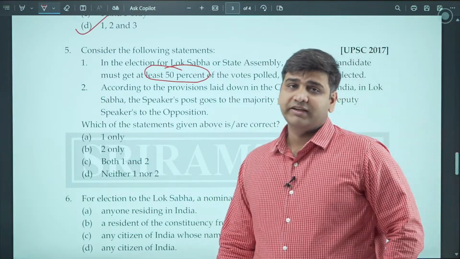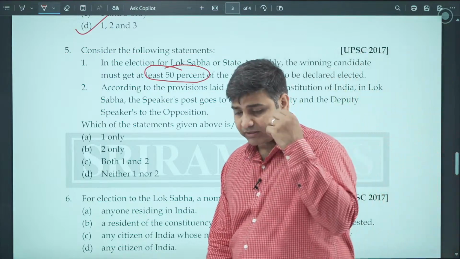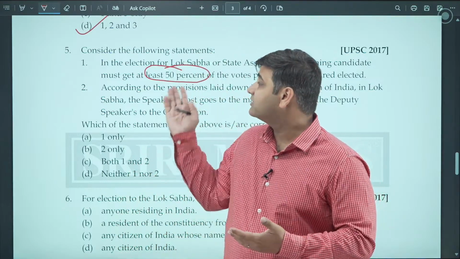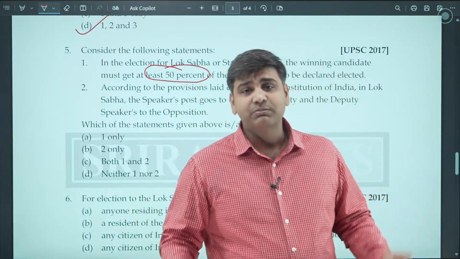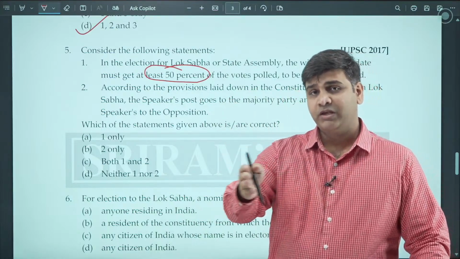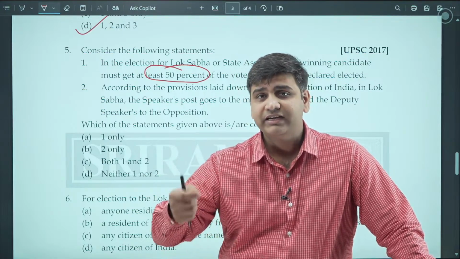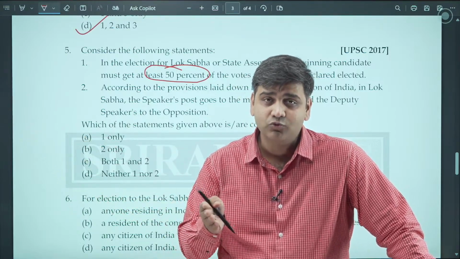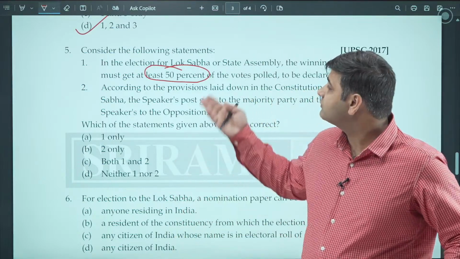For example, in your constituency, you go and vote, and there are 4 people or 5 people or 10 people who are fighting the election, the one who gets the maximum number of votes, does not matter whether it is 50% or not, wins. So that is the first past the post system. For example, the person who has got the number 1 ranking gets only 35% of the vote. The second one gets 25% of the vote, and so on. Still, the person who got 35% but the maximum number of votes wins. There is no provision of 50% votes.